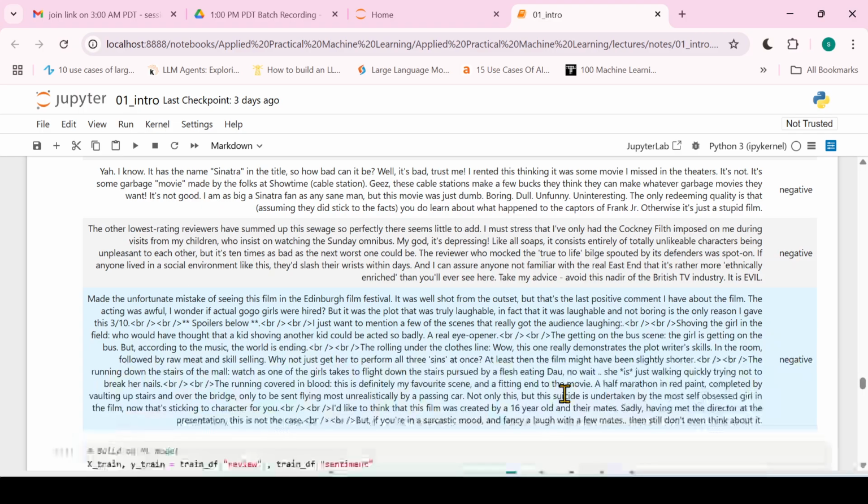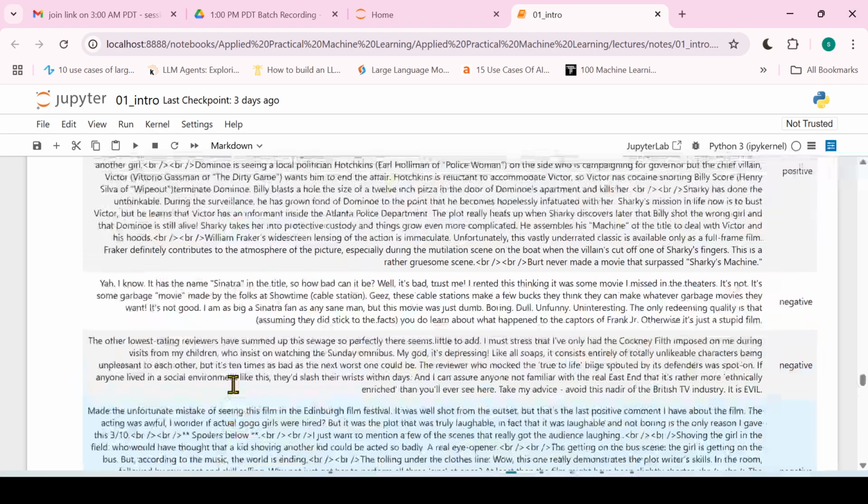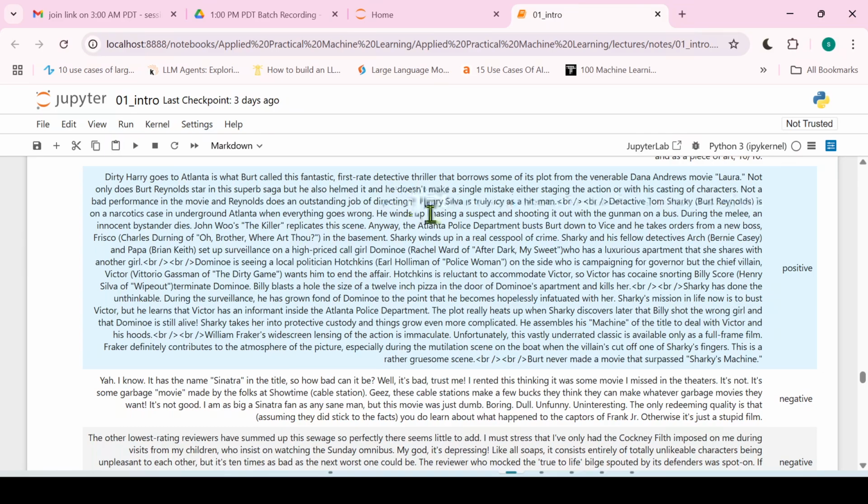Basically, our program has to understand the pattern of the text data. Then only will it give you the sentiment, right? As human beings, we also read the sentiment. By reading it, we understand that this is giving signals of a negative kind of sentiment.